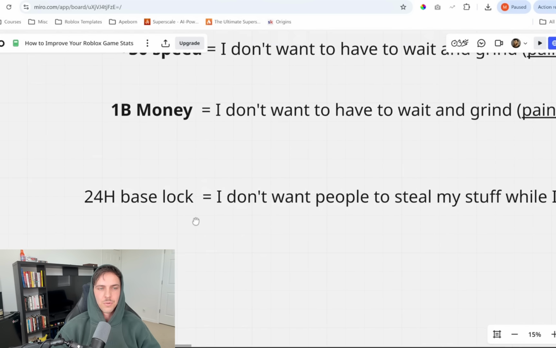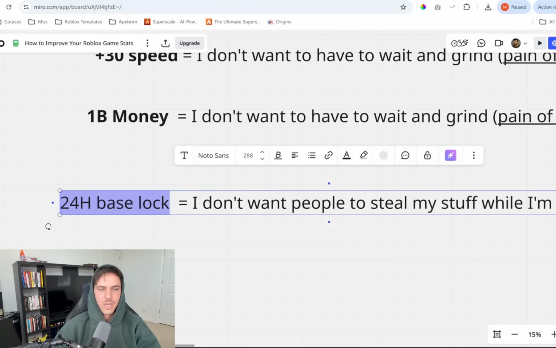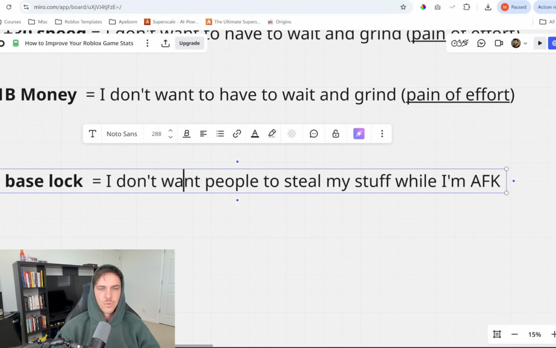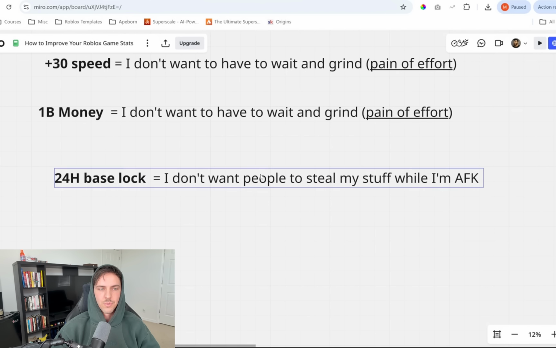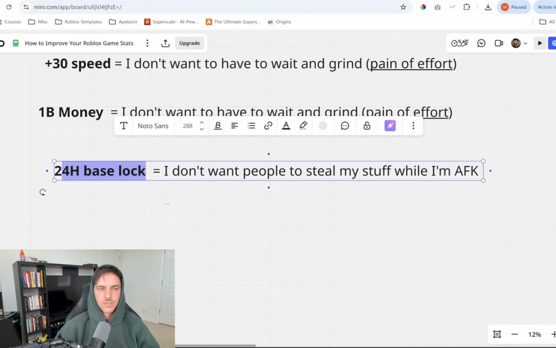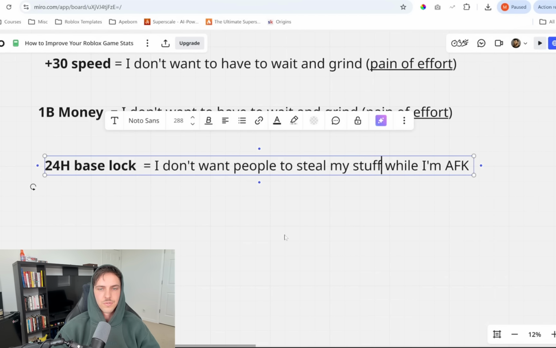Trust. 24-hour base lock. What was the pain that this was solving? I don't want people to steal my stuff while I'm AFK. Right? Very simple, straightforward. This is now our new best-selling consumable. 24-hour base lock. Solves a direct pain.